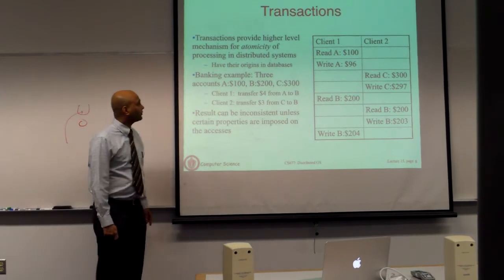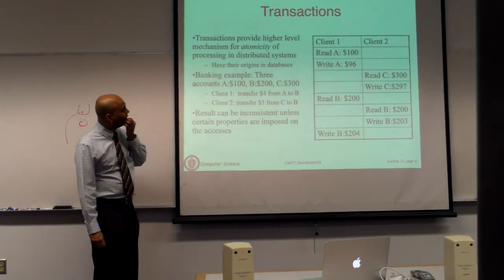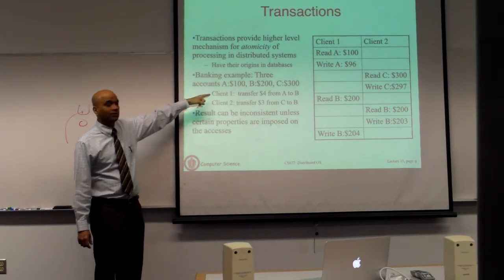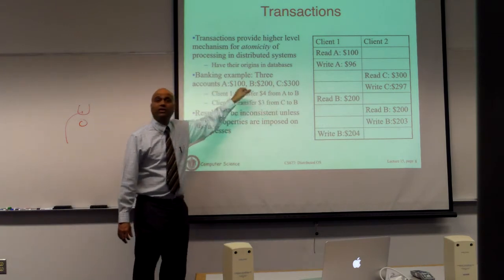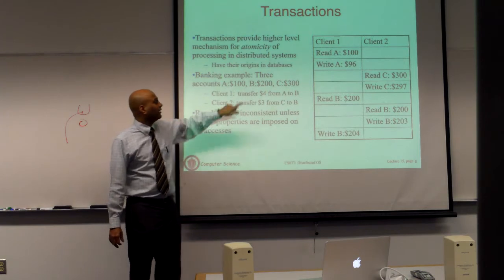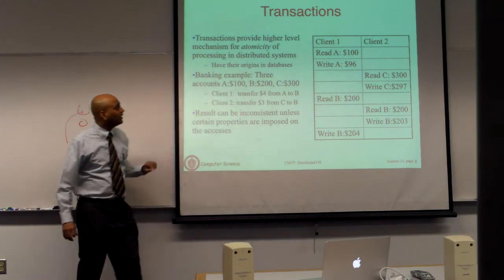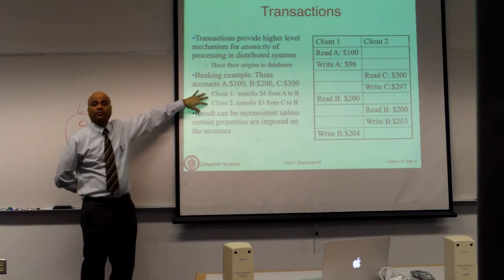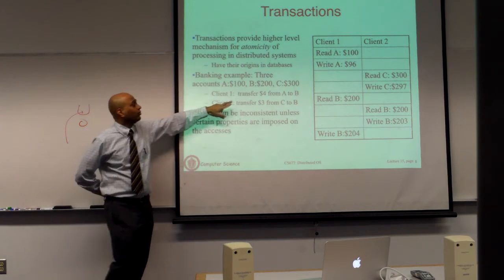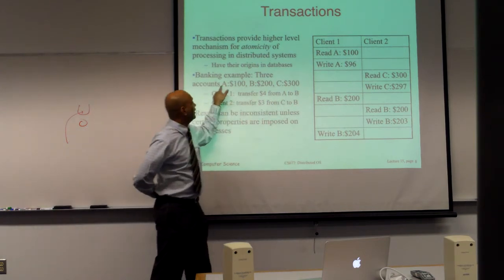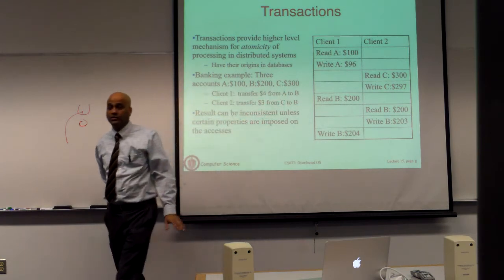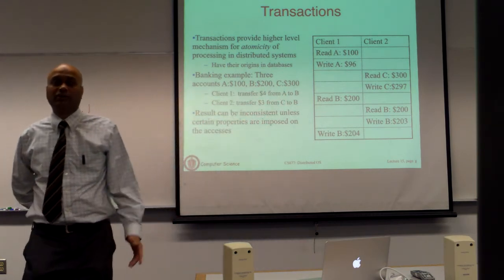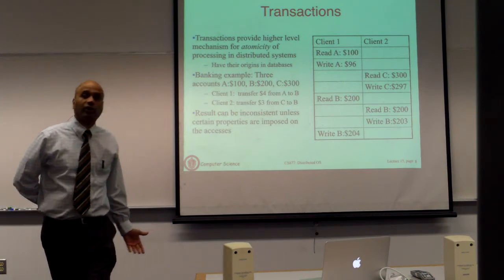things can go wrong. In this banking example, there is a bank database with 3 accounts, account A, account B, and account C. Their balances at the beginning are $100, $200, and $300. And you want to simply perform these 2 operations. You want to transfer $4 from A to B, and you want to transfer $3 from C to B. C is giving B $3 and A is giving B $4.